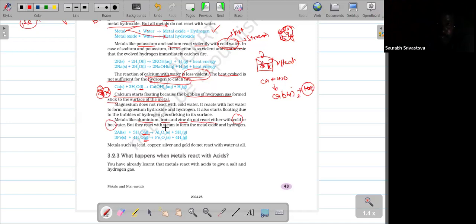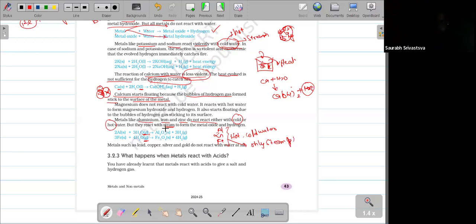You have to remember these three elements, Al, Zn, Fe: they won't react with either hot water or cold water. They will react with only steam, that means the gaseous form of the water. So this one you have to remember.